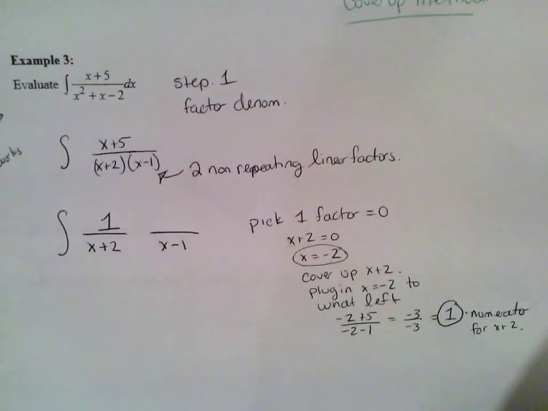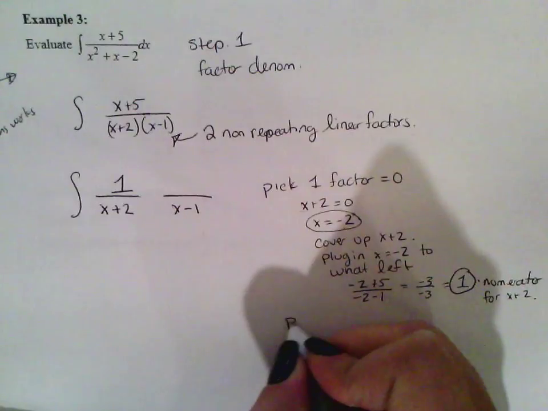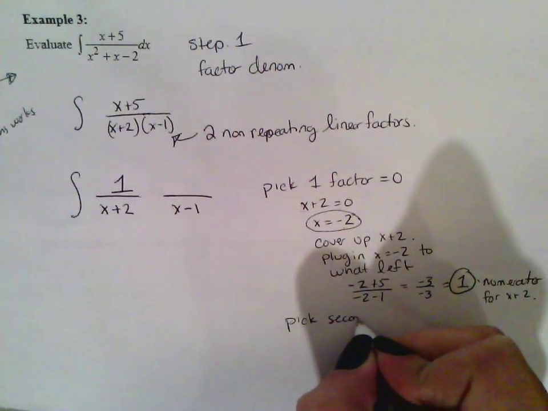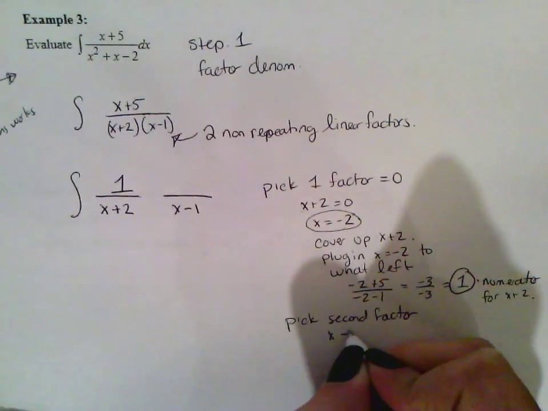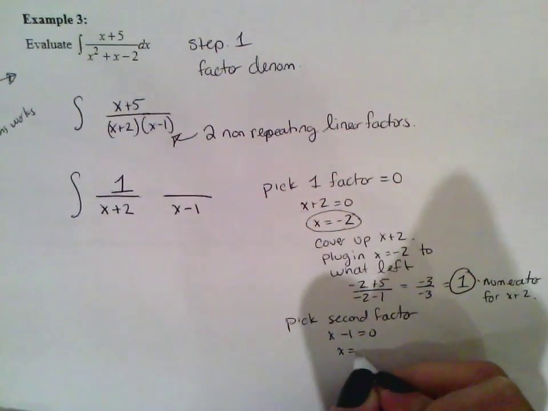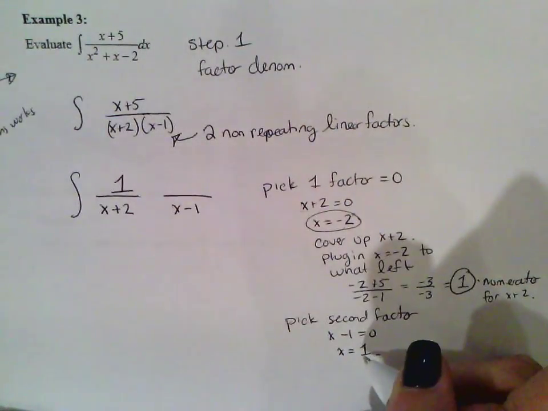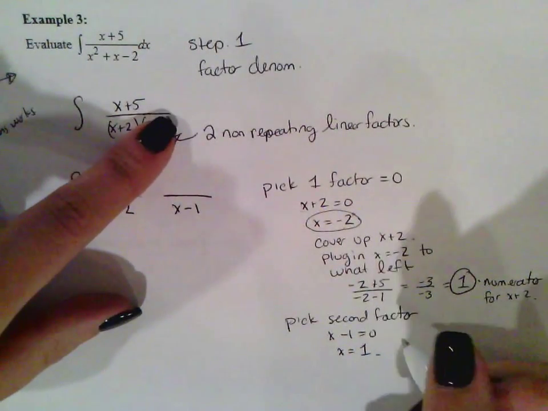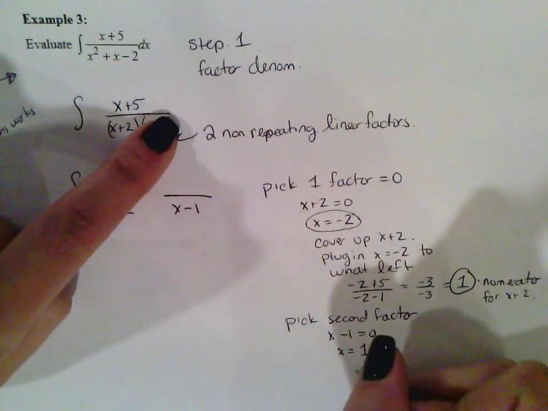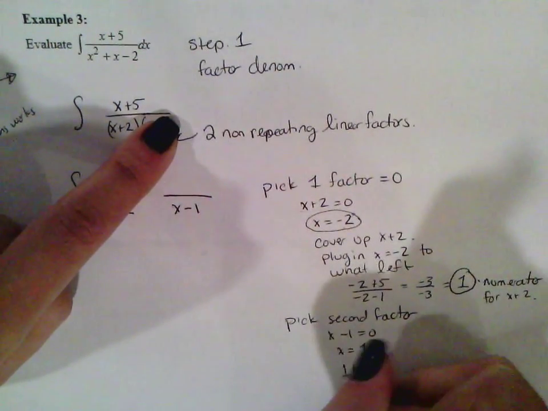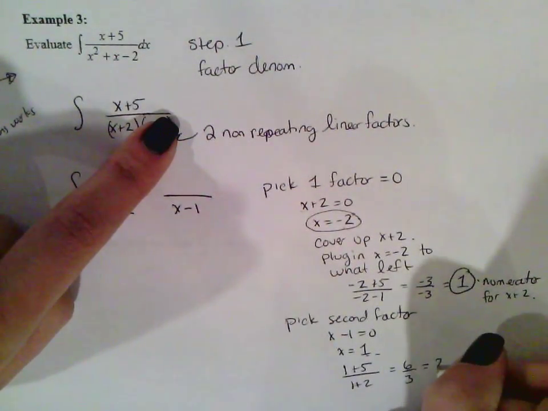You're going to do the same thing for the second factor. Pick the second factor: x minus 1 equals 0. Where does it equal 0? At x equals 1. So I'm going to cover up my x minus 1 factor and plug in x equals 1 to what's left. So 1 plus 5 over 1 plus 2, which is 6 over 3, and that's 2.